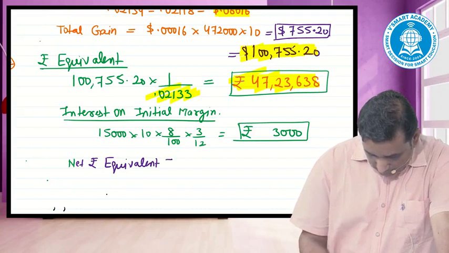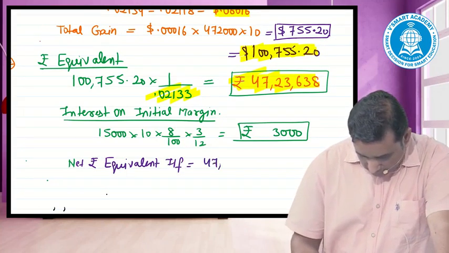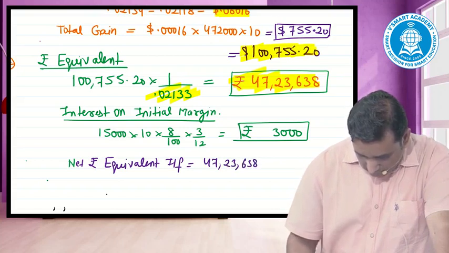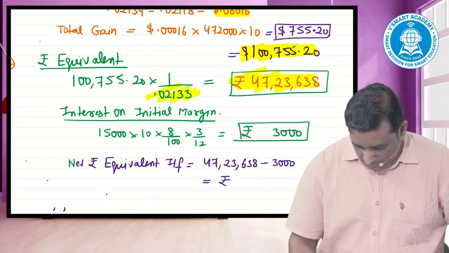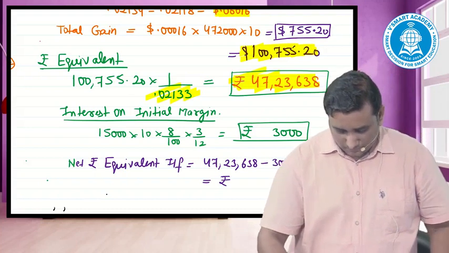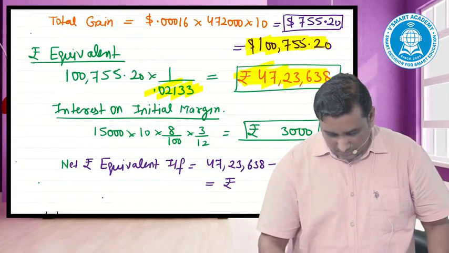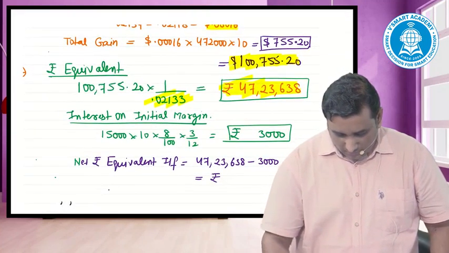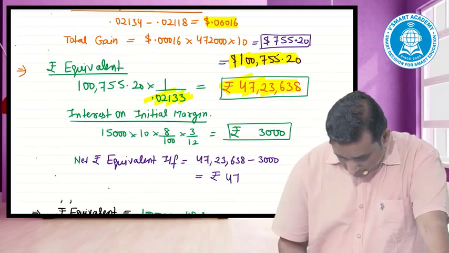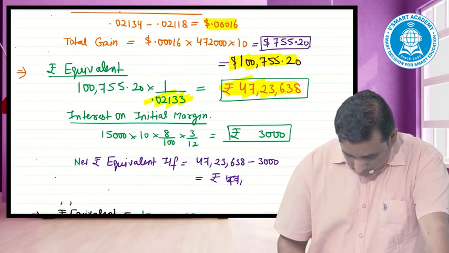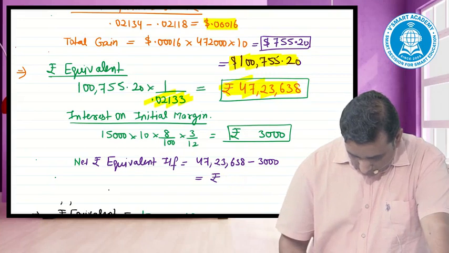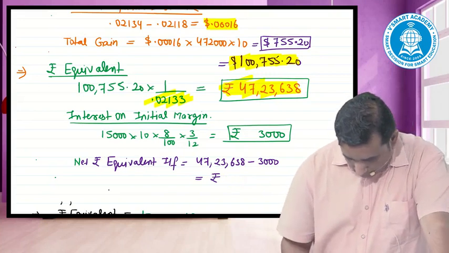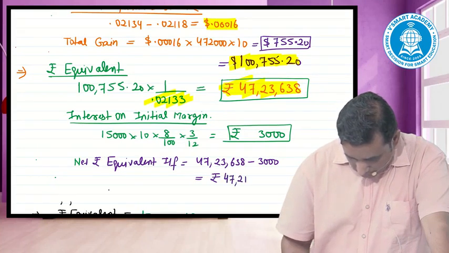And if I want to find out my net rupee equivalent inflow, the net rupee equivalent inflow would be equal to 47,23,638 minus 3,000. How much do we get? 47 lakh 20,638.